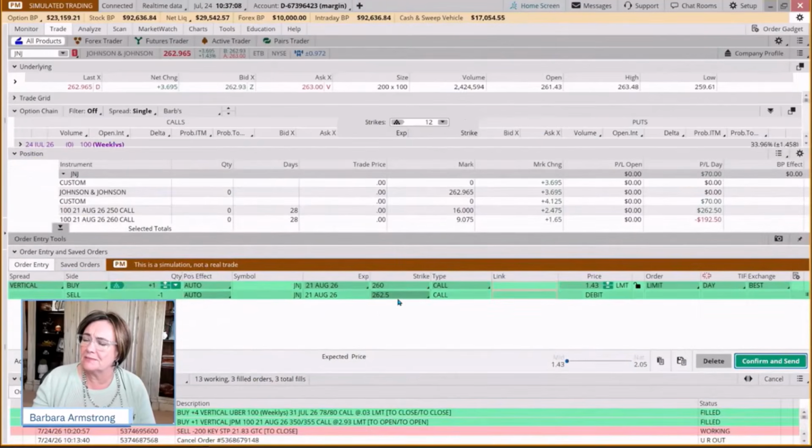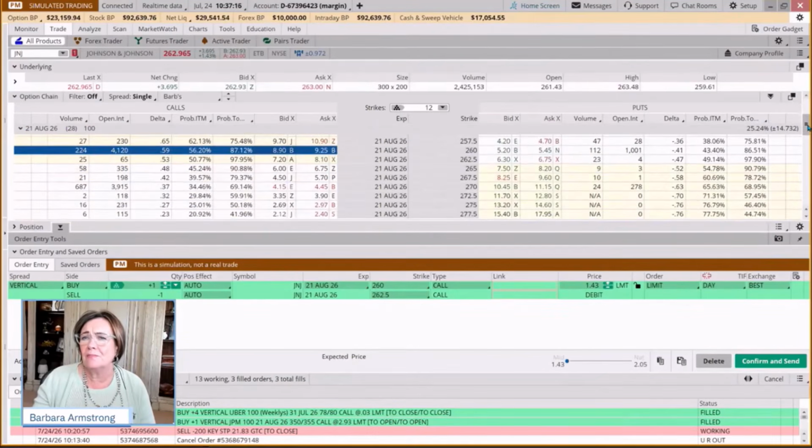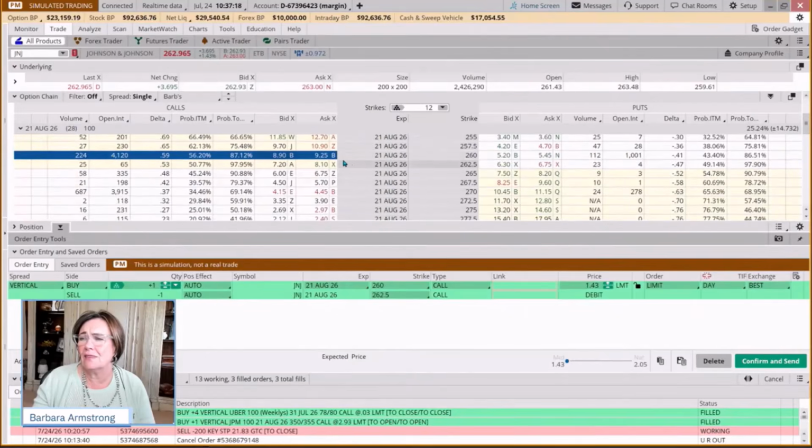So people will sometimes say, well, do I do the $2 wide spread or do I do the $5 wide spread? Well, the biggest reason to look at the wider spread is we have more liquidity here. And you'll see we have a tighter bid-ask spread. So we're going to do the $5 wide.